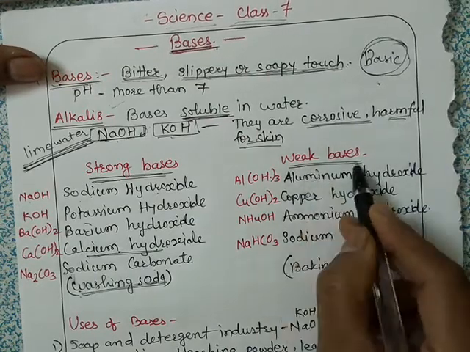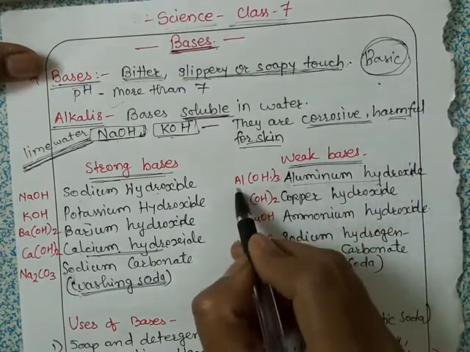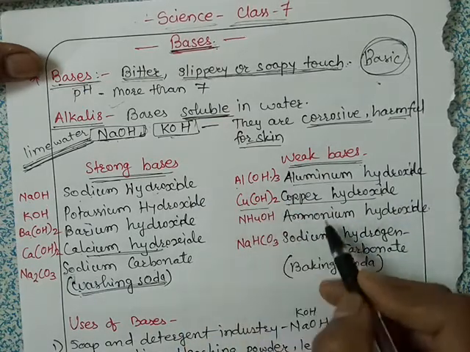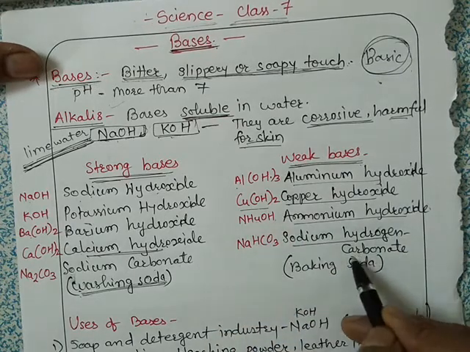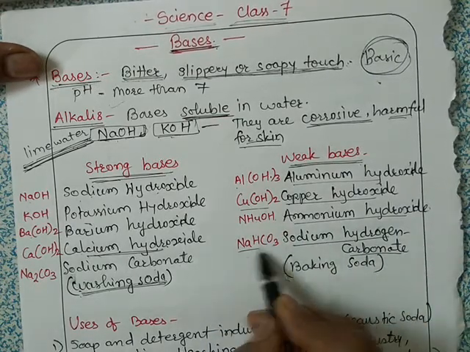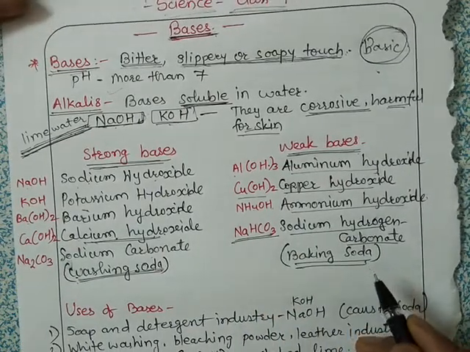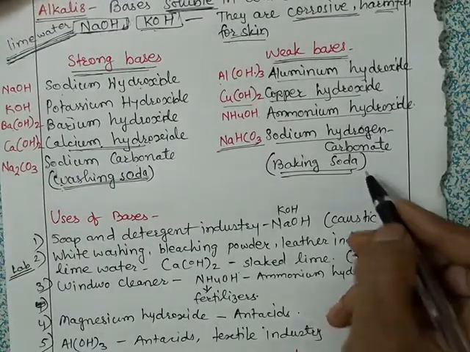Okay, then we have some weak bases: aluminum hydroxide, Al(OH)3, copper hydroxide, Cu(OH)2, ammonium hydroxide, NH4OH, and sodium hydrogen carbonate, NaHCO3, which is known as baking soda that we use to make different foods like cake and pastries.